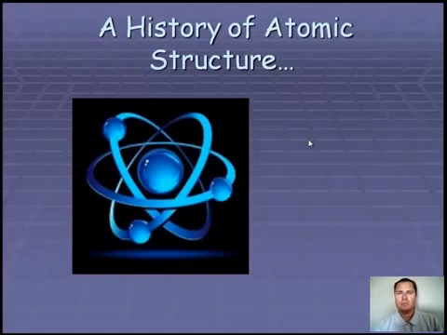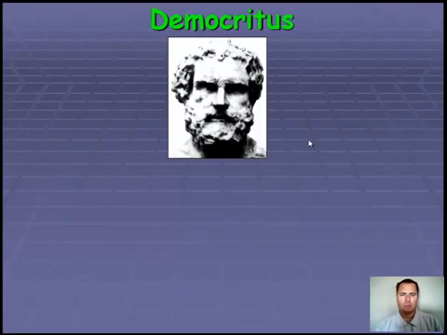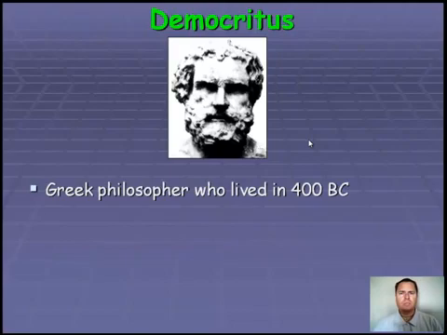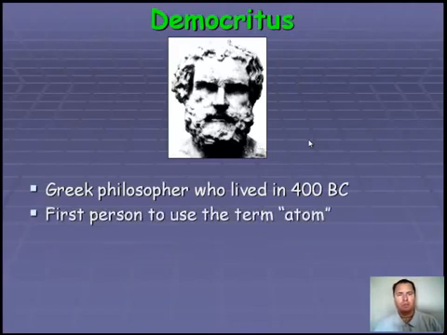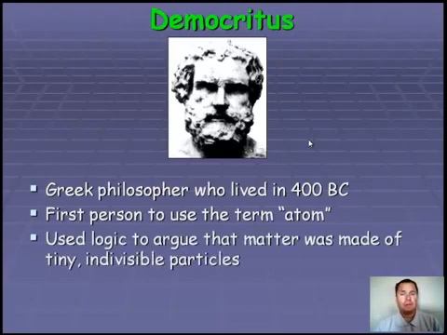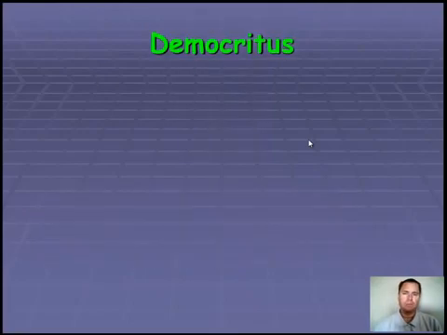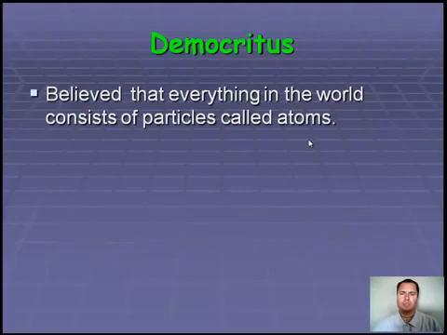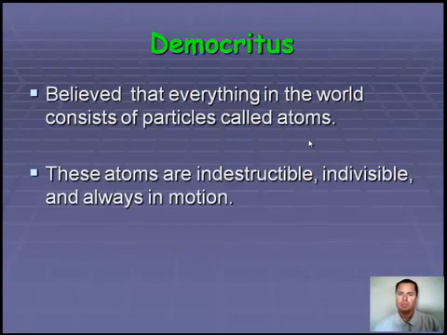The first person to actually talk about atoms is a Greek philosopher by the name of Democritus, about 400 BC. He was the first person to coin the term atom. He actually used "atomus" as his term. And at the time, they didn't have science. They were thinkers. So basically what he did was use logic to argue that matter was made up of these small, tiny, indivisible particles. He believed that everything in the world consisted of these small particles called atoms, and that these atoms were indestructible, indivisible, and always in motion.